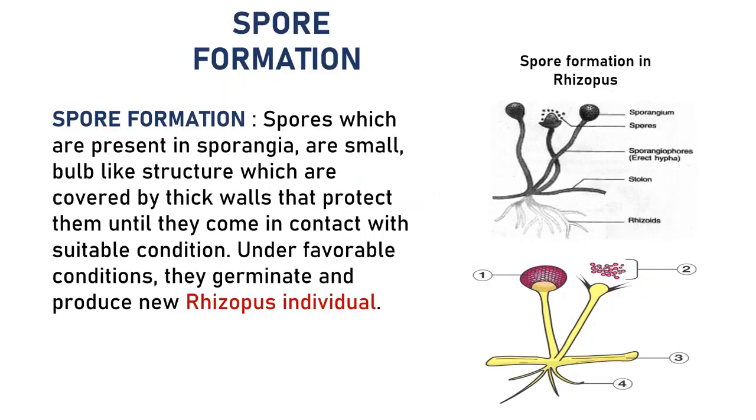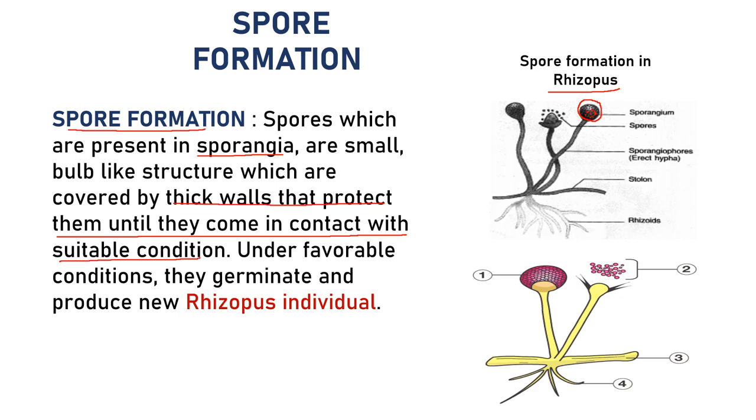Now coming to spore formation. As you can see here, in rhizopus, the spores are present in sporangia, right? Here you can see the sporangium, singular. The spores are present in the sporangium. This is a bulb-like structure covered by a thick wall that protects them until they come in contact with suitable conditions.